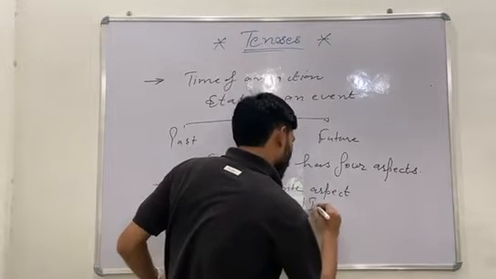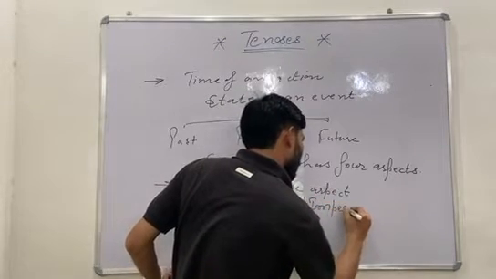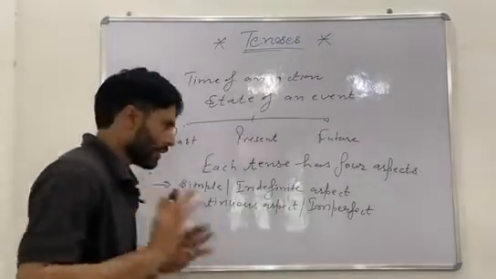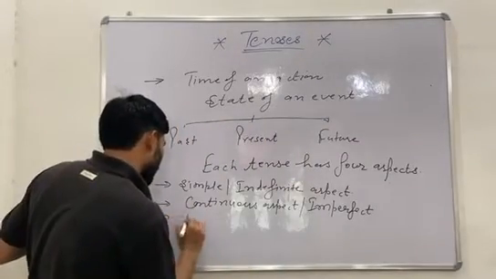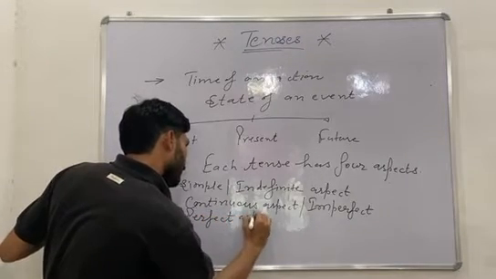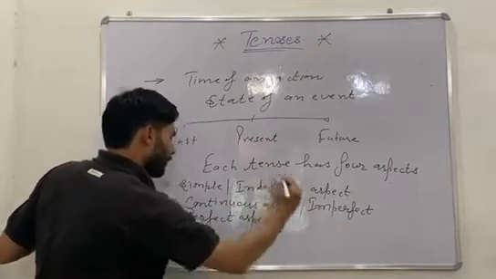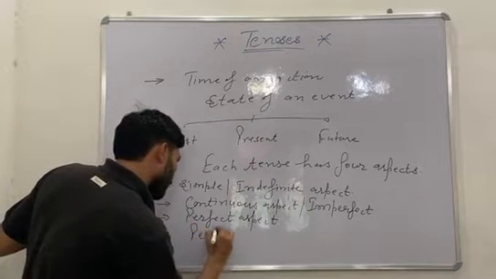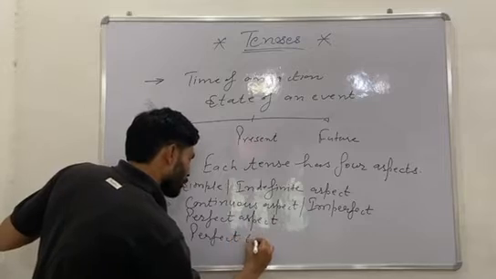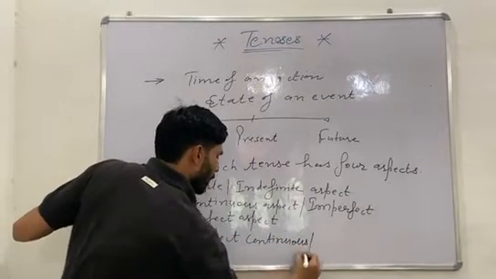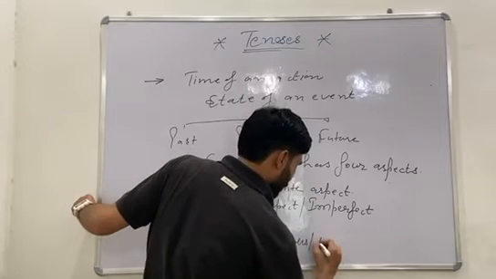The third one is the perfect aspect, and the fourth one is perfect continuous, or perfect imperfect.